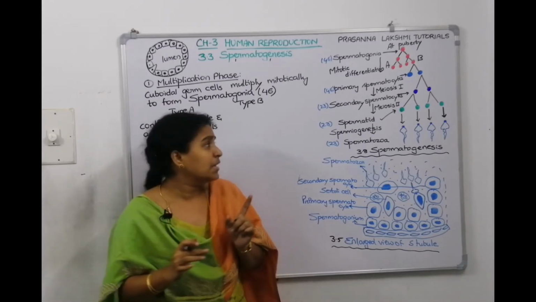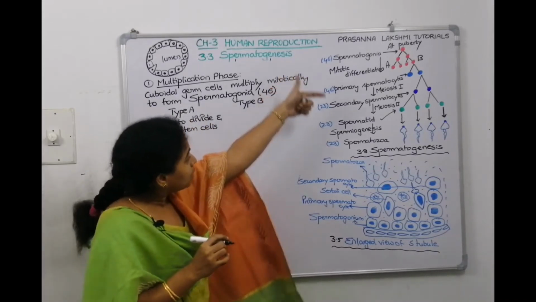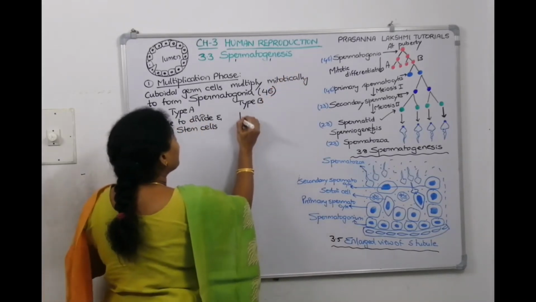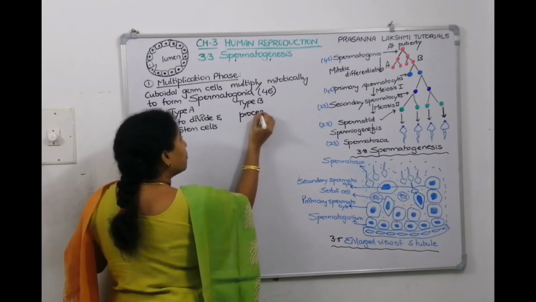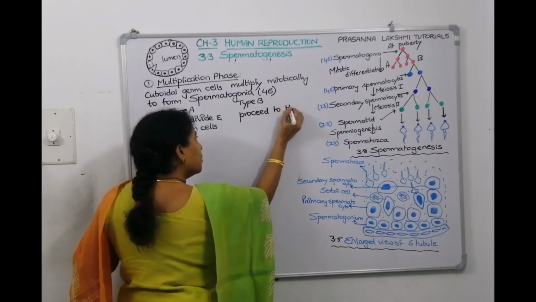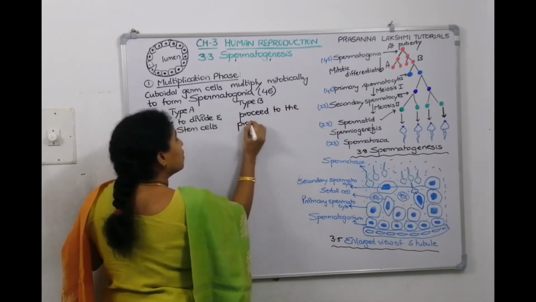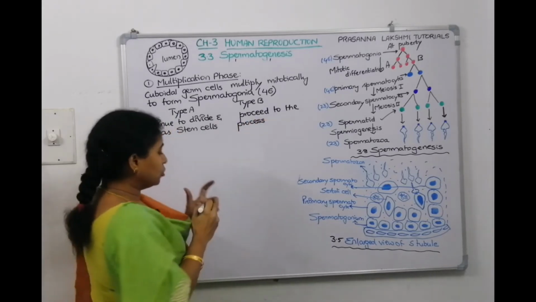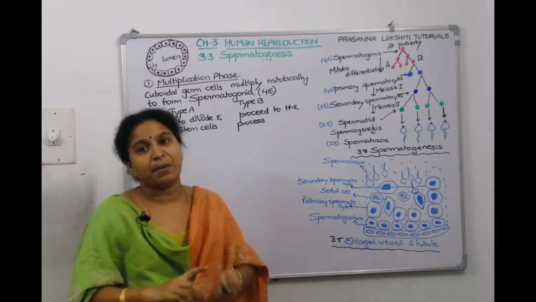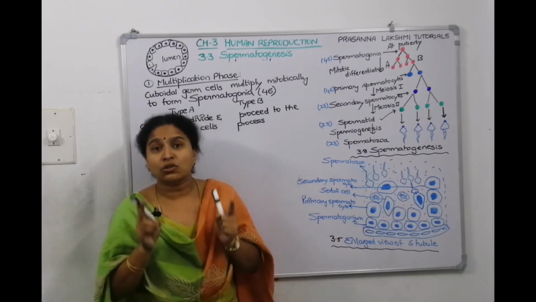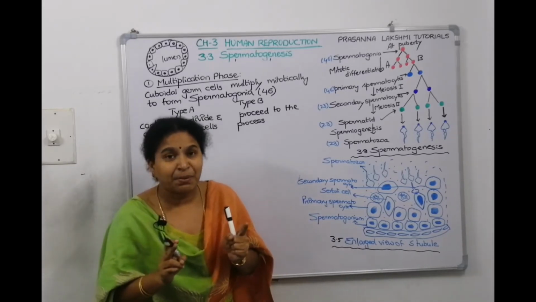Whereas type B cells proceed to the process of spermatogenesis. Hope you understood the first step called multiplication.